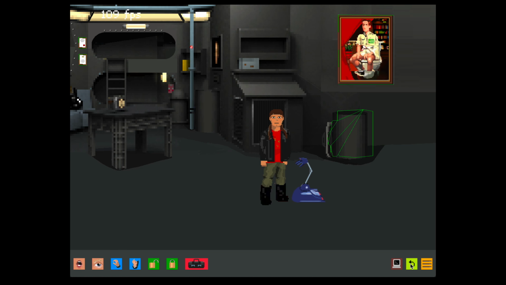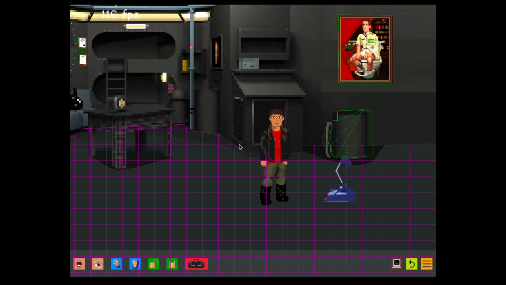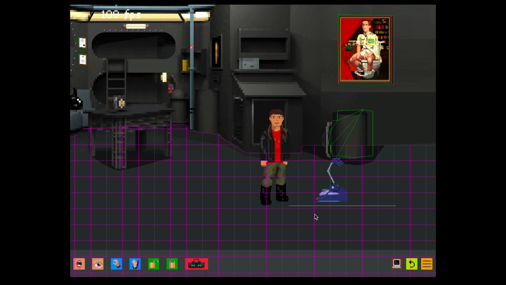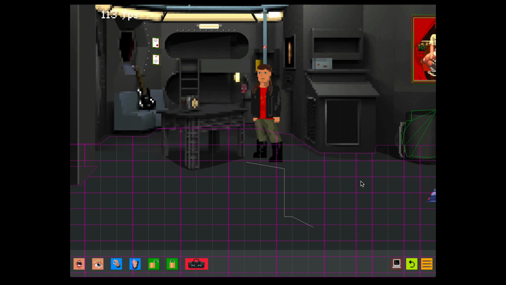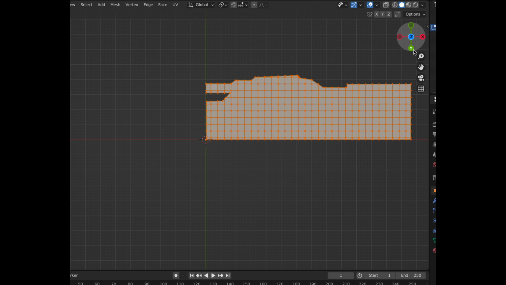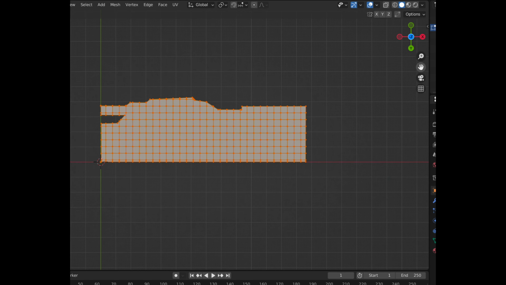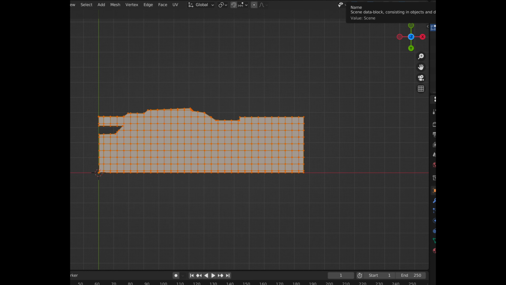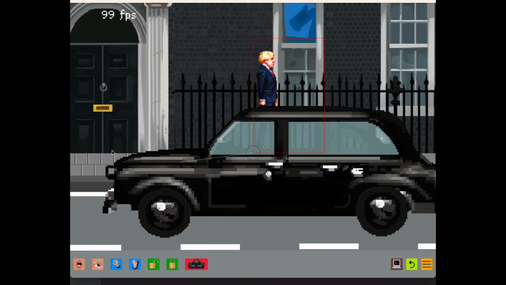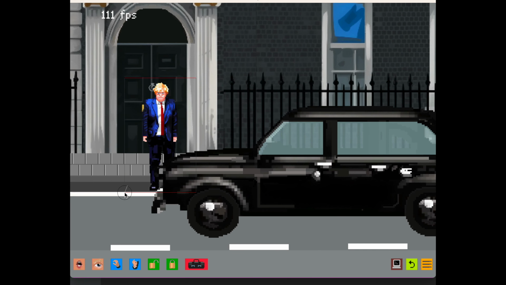pathfinding is done. As the Wimpy editor delivers the points that define the walkbox area, it needs some post-processing steps to be able to use it in my game engine. I will also go over the tool I created to create the Wavefront object that is shown here. It defines the plane on which the character is allowed to walk in the game. I will also tell you about how I took care of the character walking either in front of or behind an object in a 2D sprite world.